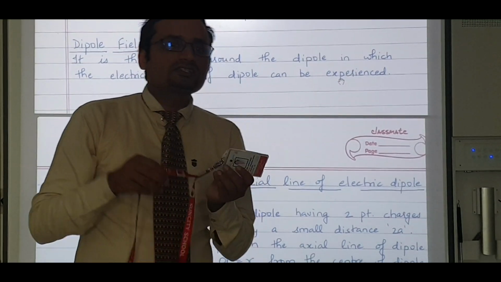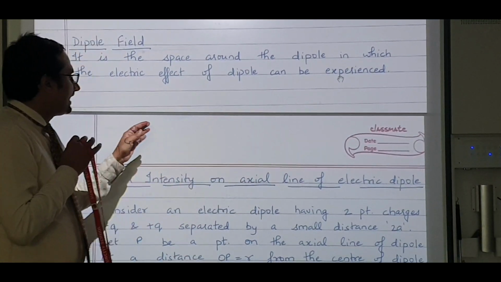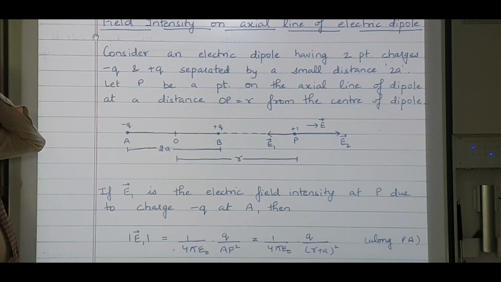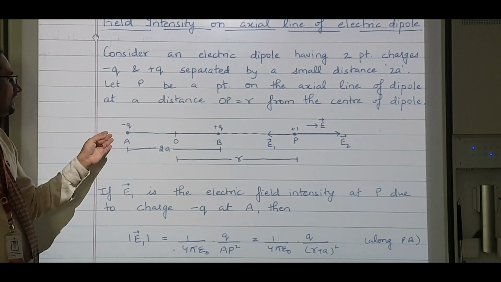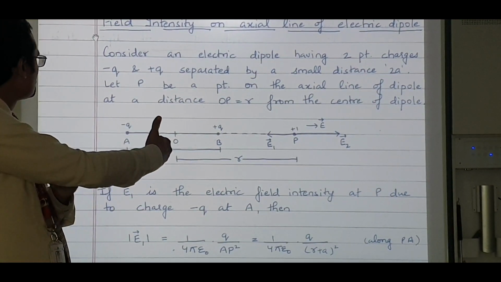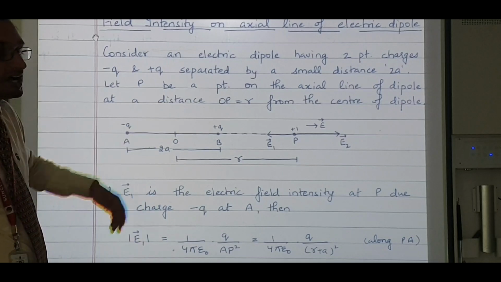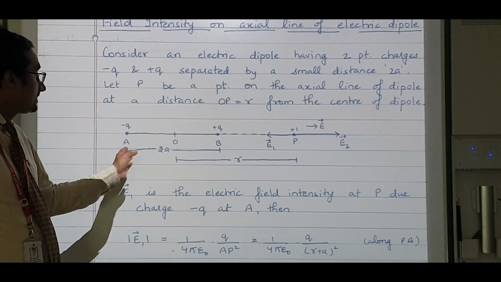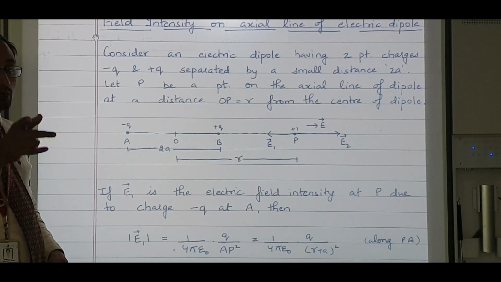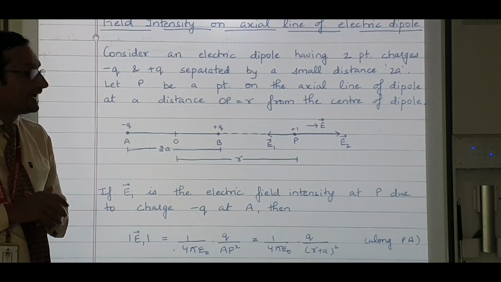First, let's find out the electric field intensity on an axial line. So what have I taken? I have a dipole AB, minus q charge is at A, plus q charge is at B, and the distance we discussed is 2a, and I want to find the field on the axial line.